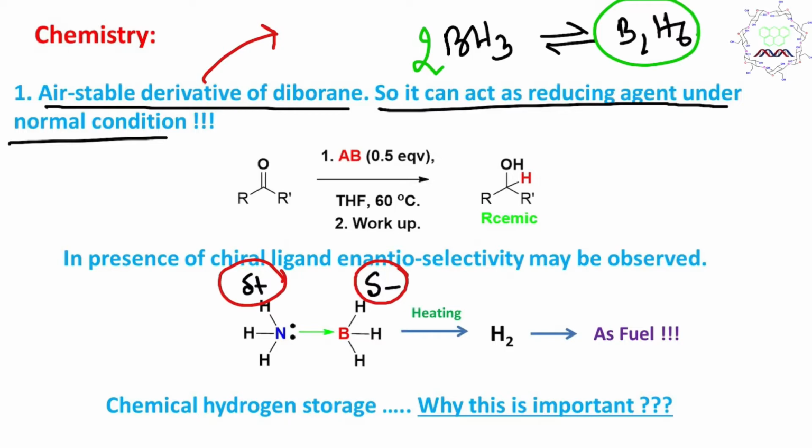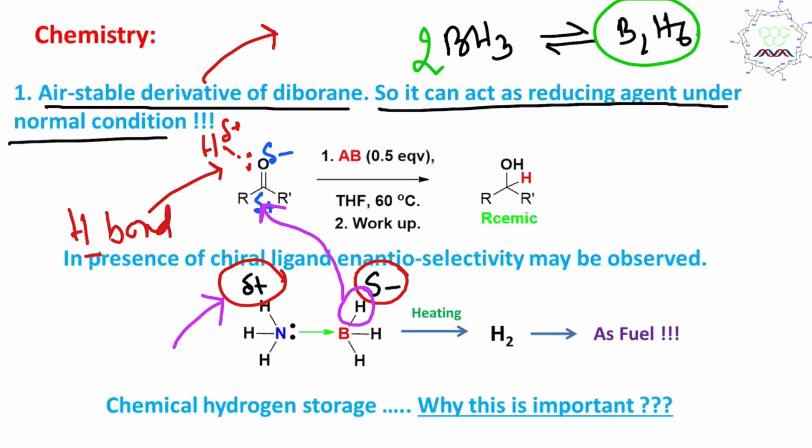Now, why is this unique? If you look at the polarity, this carbonyl carbon is delta positive and this carbonyl oxygen is delta negative. So consequently, who will start the reaction? From your basic understanding, you can say that this boron hydride will attack. Another thing, since this nitrogen-bound hydrogen is delta positive, it can also form a hydrogen bond with the carbonyl oxygen. So it can dually activate: the carbonyl oxygen is activated by the hydrogen bond, and the nucleophile, in this case the hydride, can act as a nucleophile.